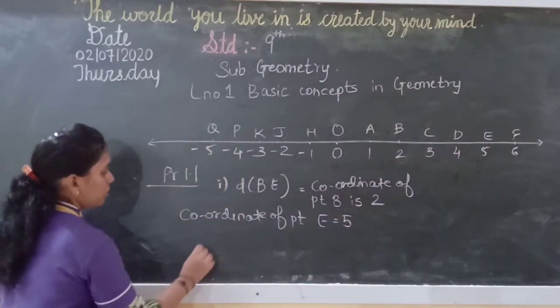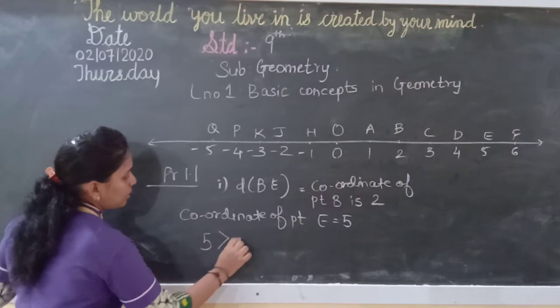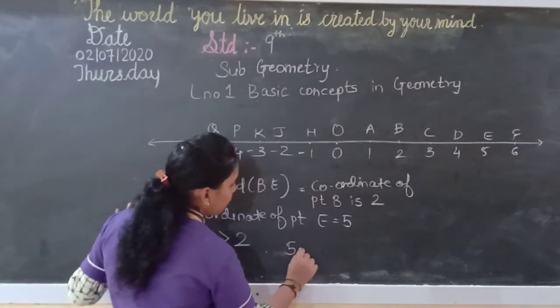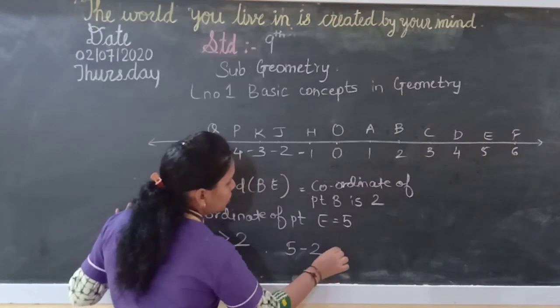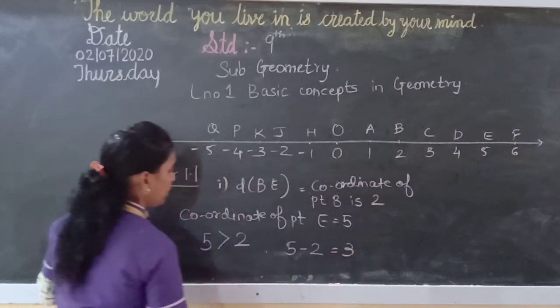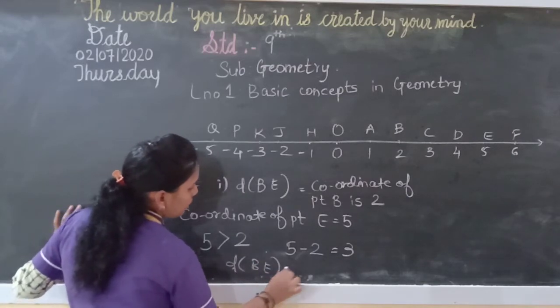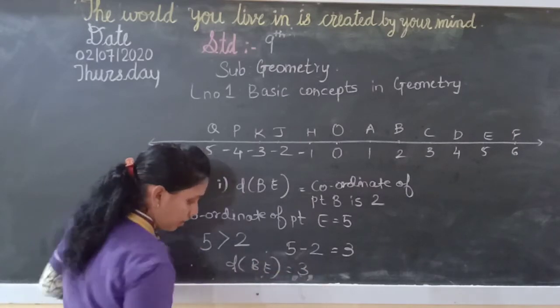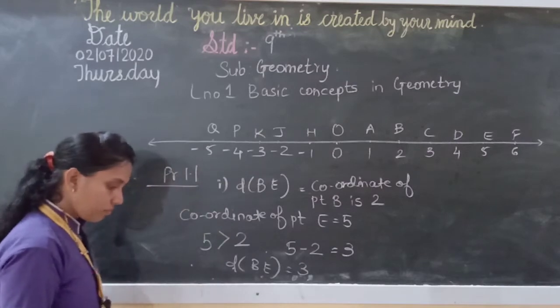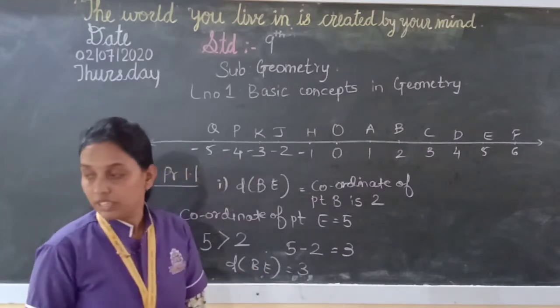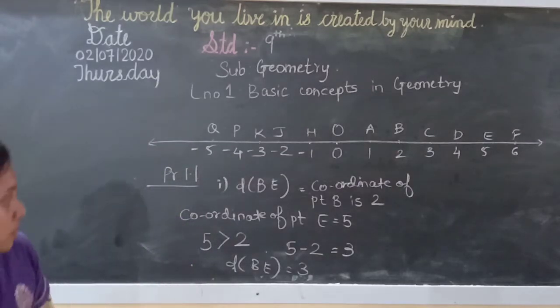Now see here, as 5 is greater than 2, you will get 5 minus 2, which is equal to 3. Therefore, the distance of BE is equal to 3 units. So the distance is equal to 3. We'll take some other example.